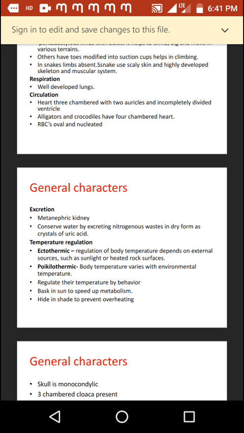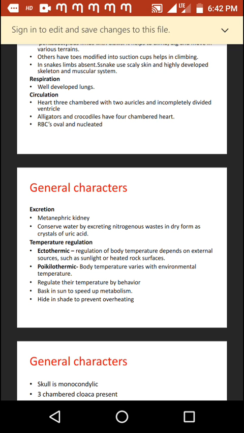Next, about temperature regulation in reptiles. These animals are called ectothermic animals. Ectothermic means regulation of body temperature depends on external sources such as sunlight or heated rock surfaces. As opposed to this term, there is one more term called endothermic. Ecto means outside, therma means temperature. These animals depend on an external source to generate their body heat. Such animals are called ectothermic.